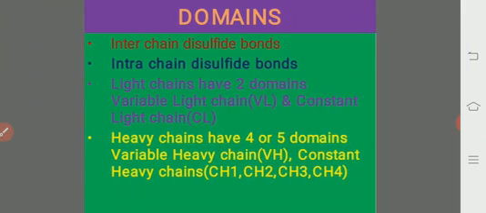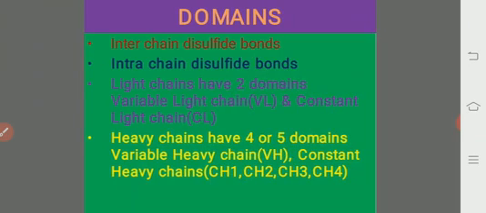And coming to the domains of the antibody. There are interchain disulfide bonds to connect two different chains, and intrachain disulfide bonds that hold the loops of the same chain within the chain. Here, light chains have two domains: one is a variable domain and another is a constant domain, that is, the variable light chain and the constant light chain.